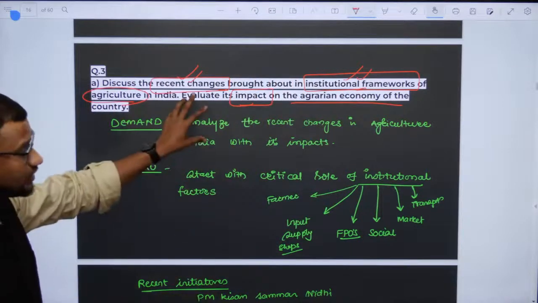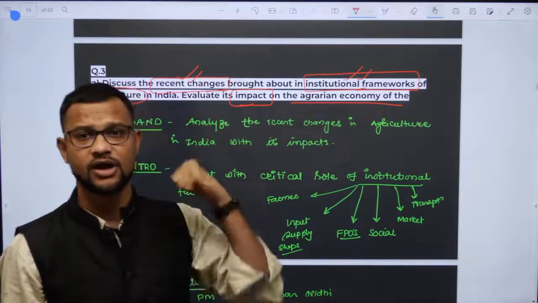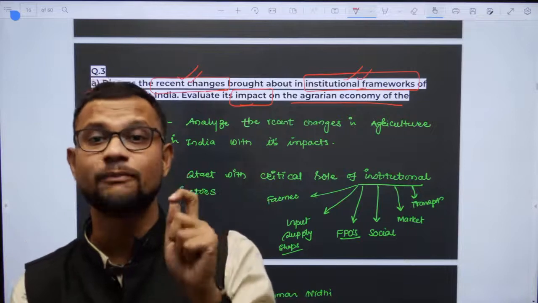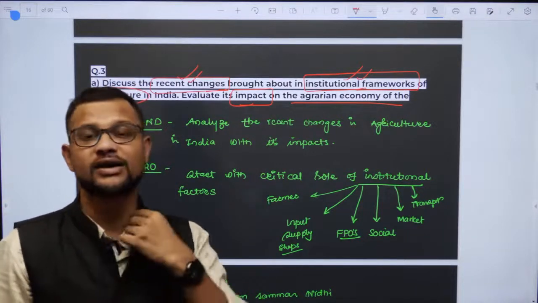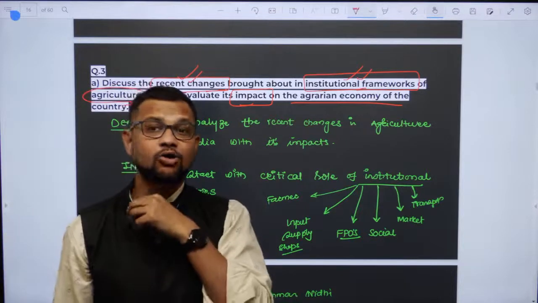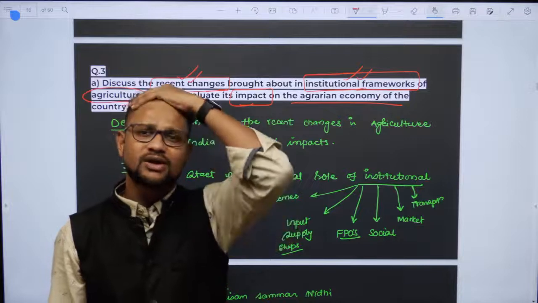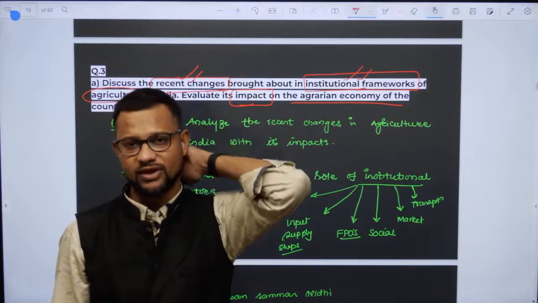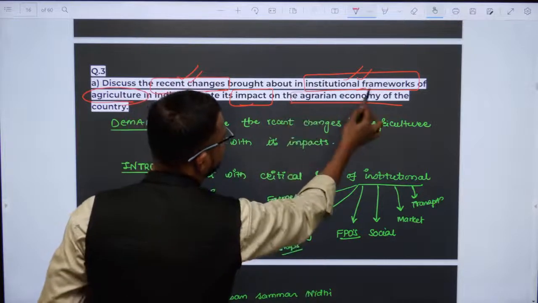Now over here you need some facts. If you have some facts, your argument will be strong. Why? Because the question asks about impact on the agrarian economy, right? So you can collect those facts from the Economic Survey, from any ministry site, or from some international organizations like FAO where there is some data regarding this particular point.